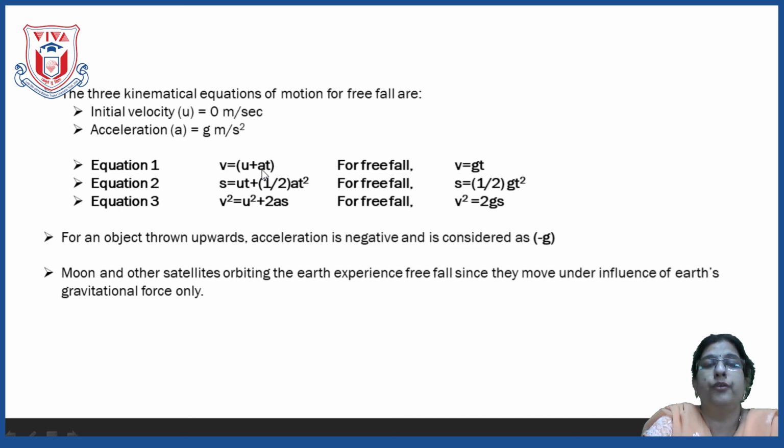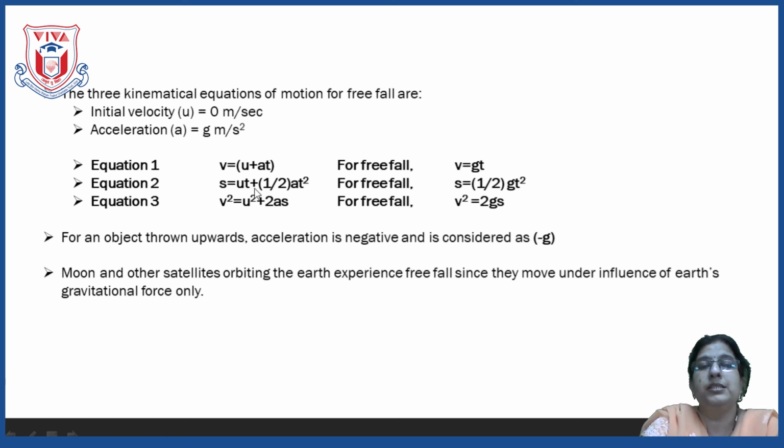So, in the place of a, we can write g. So, the first equation in free fall becomes v = 0 + gt, so v = gt.